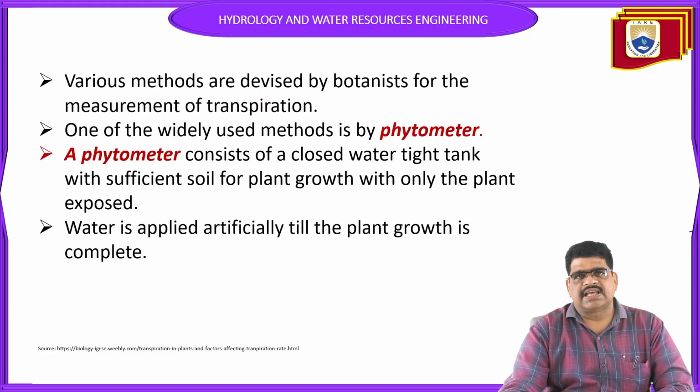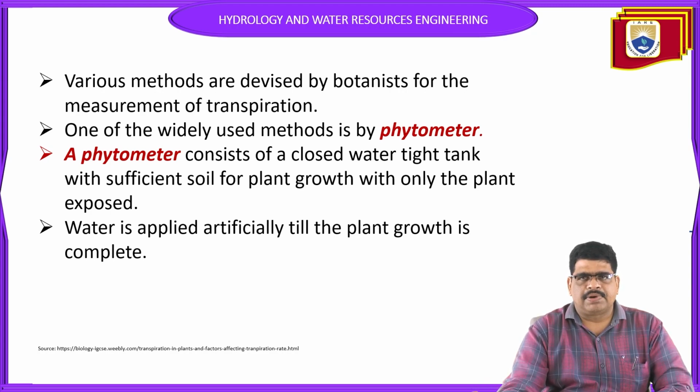So various methods can be applied for the measurement of transpiration. One of the widely used methods is the phytometer, one of the best for calculating transpiration. A phytometer consists of a closed water-tight tank with sufficient soil for plant growth, with only the plant exposed outside.